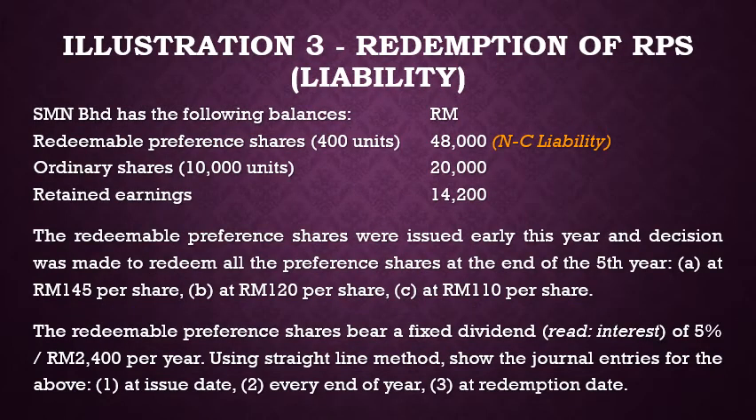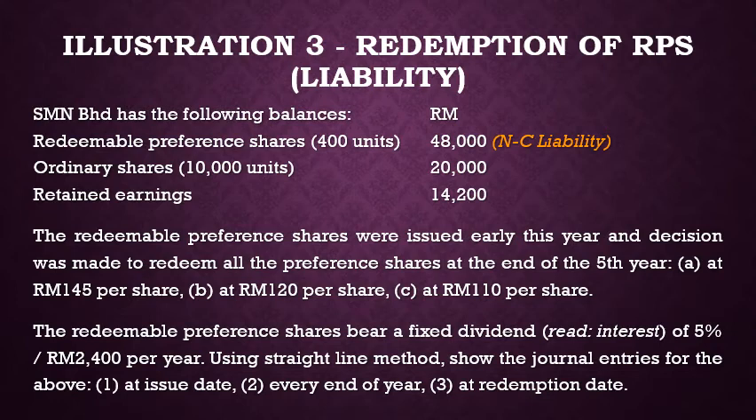Now what if the redeemable preference shares was recognized as a liability instead? For this scenario, the company decided to redeem the preference shares at the end of its 5th year at 3 different prices. First at 145 ringgit per share, second at 120 ringgit per share, and third at 110 ringgit per share. The preference share bears a fixed dividend of 5% or 2,400 ringgit a year.